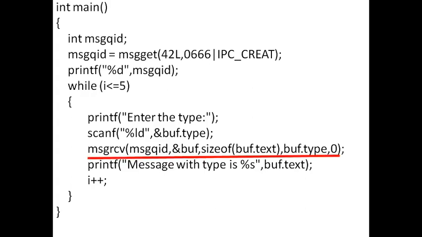So the sender program will run the loop and will keep asking you to enter a message along with the type. So you can give the pairs any number of times. For example, welcome type 1, good luck type 2, and so on. You can create any combination of messages, and you have to then run the receiver. When you run the receiver, it will just ask you to enter the type number, and you have to enter the same type number that you entered in the sender program, and you will just see that particular message retrieved and displayed on your screen.